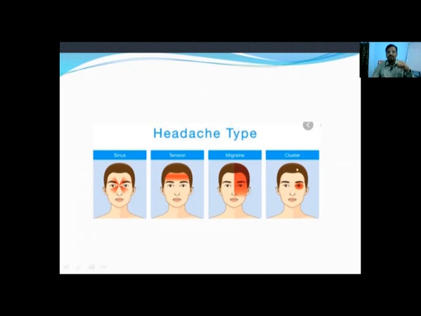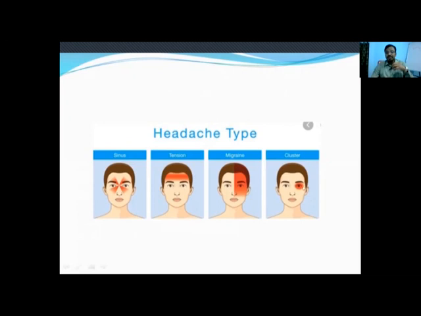The last one is the cluster headache. Cluster headache is a very severe excruciating pain which is present in and around the eye, that is called as periorbital pain or retroorbital pain, that will be so severe that sometimes people will have a thought of taking suicide. So during this headache, the patient will also have redness of the eye, tearing from the eye, and also discharging from the nose.